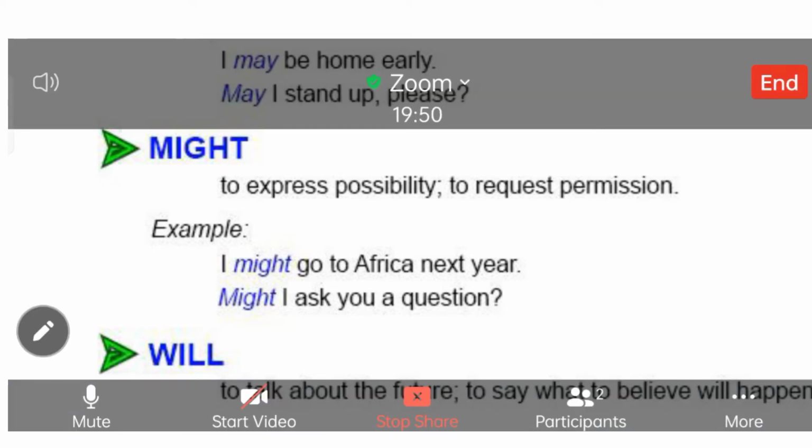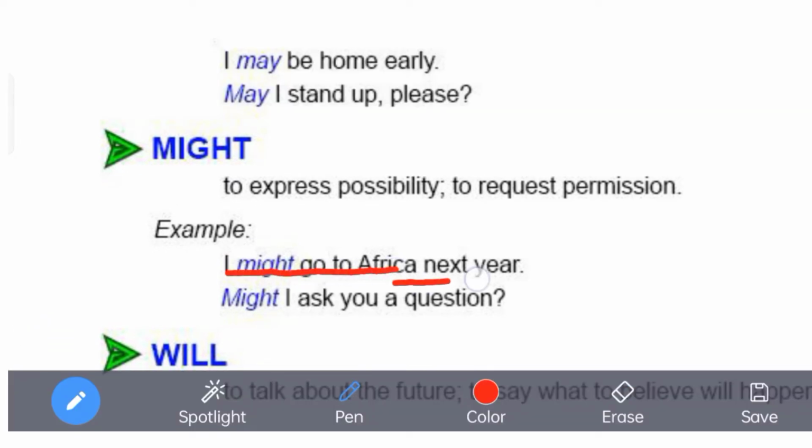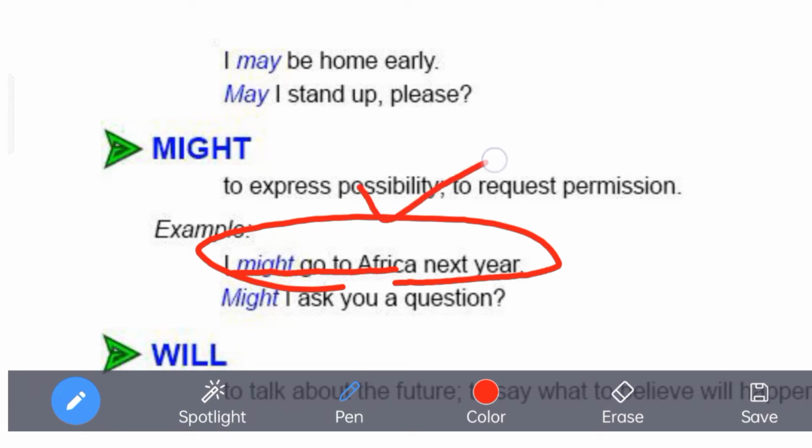Now you see that if I say, I might go to Africa next year. Obviously, who has seen next year? Nobody has seen the next year, it's future. So possibility is quite weak. It's not sure. Somebody can indulge in some other work, somebody can be busy in some other activity. Then obviously the possibility of the thing which is written here or spoken is very weak. So if the possibility is weak, we will use might, and if the possibility is strong, what will we use?